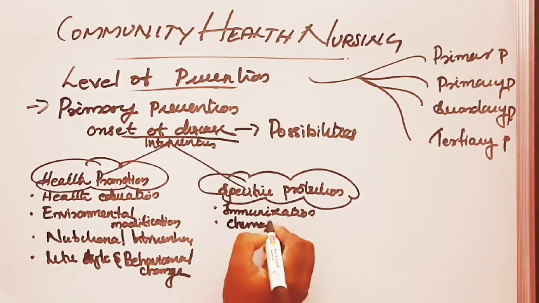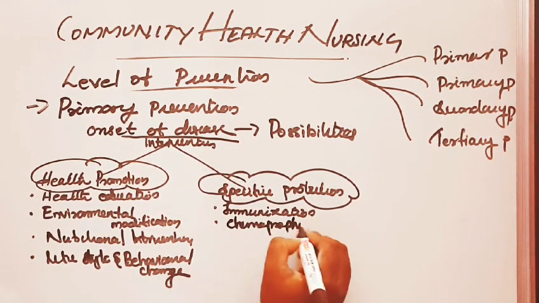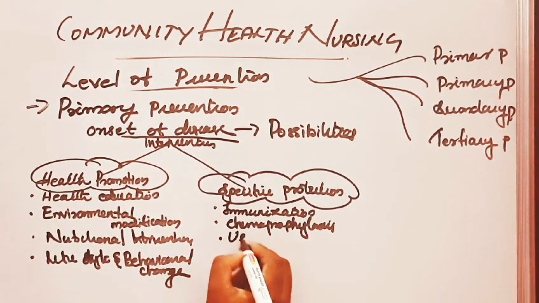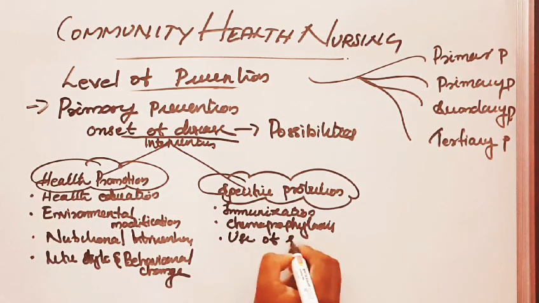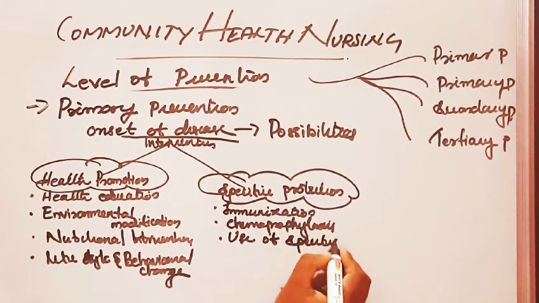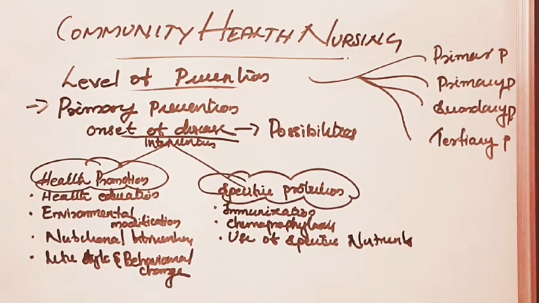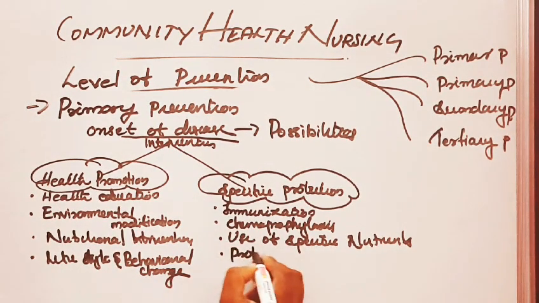Second, chemoprophylaxis. Third, use of specific nutrients. Then protection against occupational hazards.